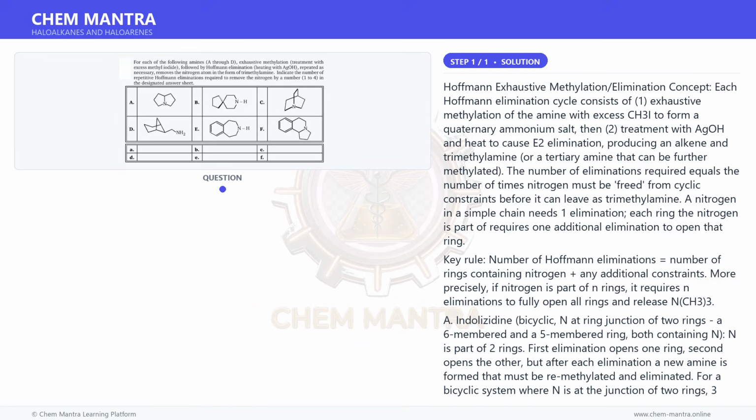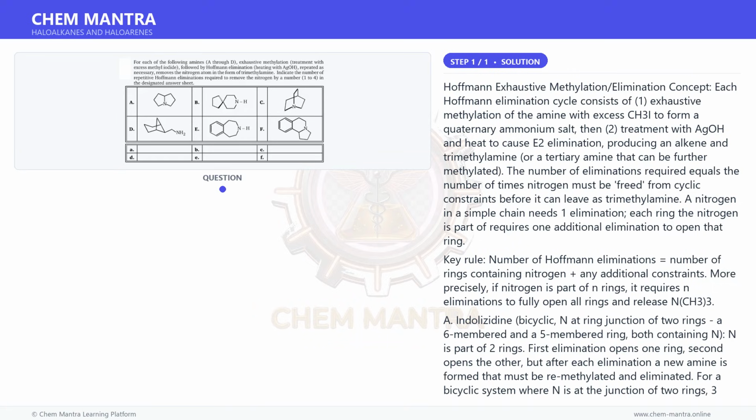B. Spiropiperidine, N in only one ring. The spirocarbon is not N; N is part of only one ring, piperidine. One elimination opens the ring, giving an open chain amine. Second elimination removes N as NMe3. Answer is 2.